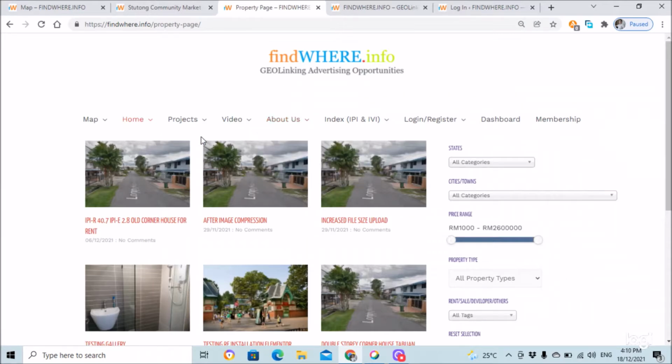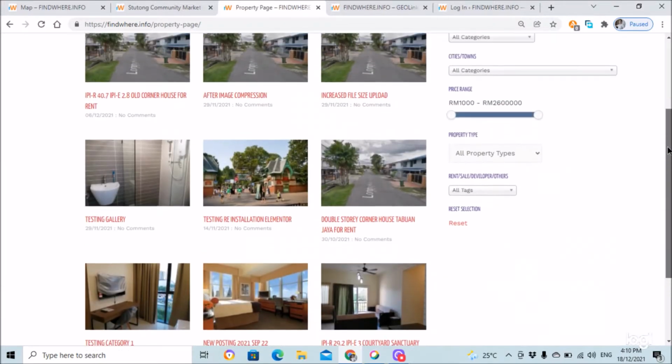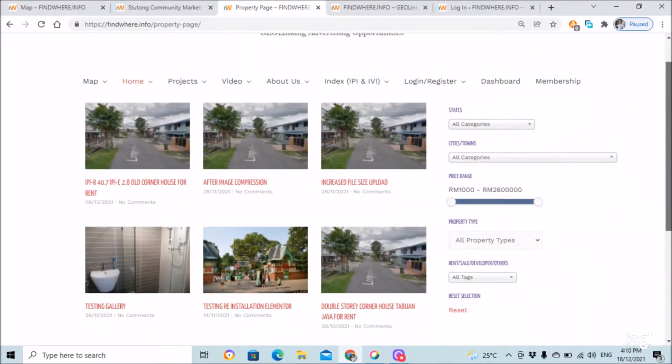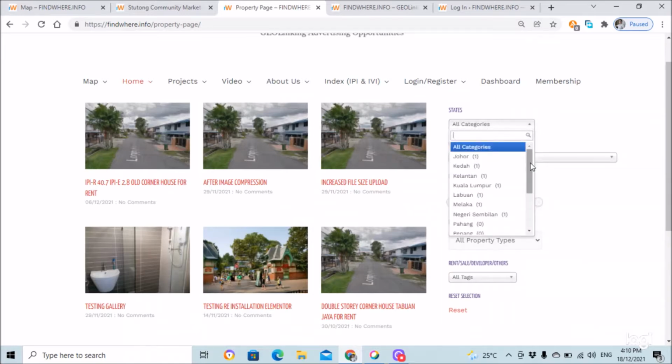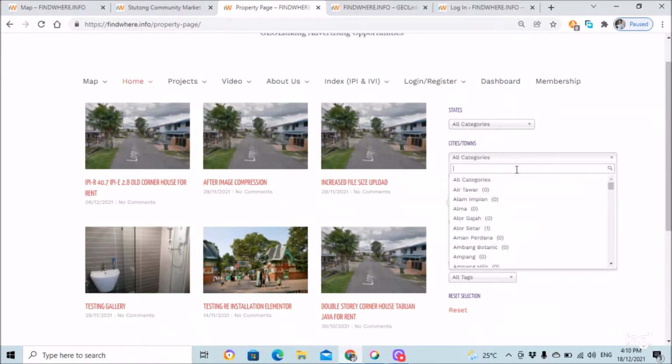So to go into the single page, you can go to the individual geo-link, the so-called archive page. This is the archive page for properties. All these properties listed will be collected in this particular archive page, with the search panel on the side. This search panel allows you to select listings from the pull-down window, which gives you the states to select. Among the states, you can also see the particular township.